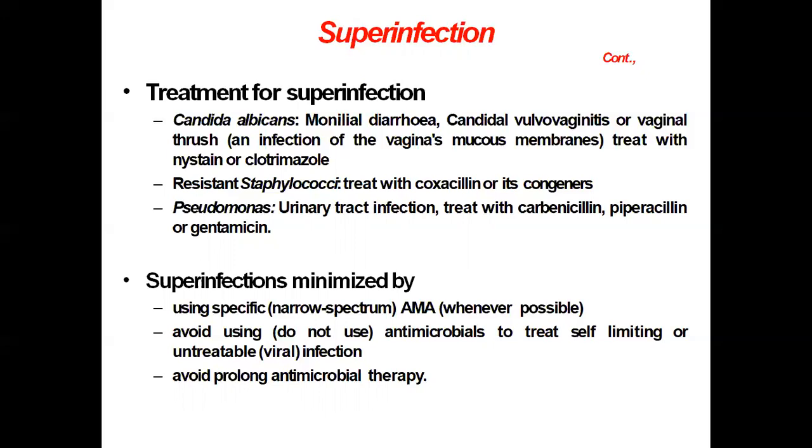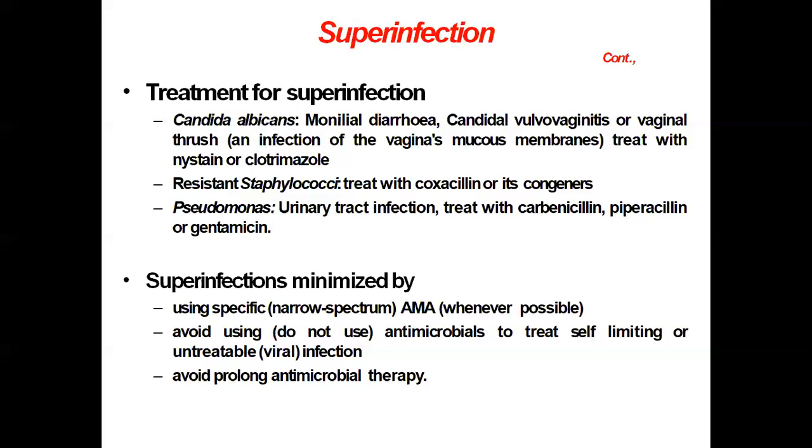Then how to prevent the development of drug resistance? Now the drug resistance can be prevented by, number one, there should not be indiscriminate use of antimicrobial agents for the treatment of any particular infection. There should not be any minor infection treated by giving antimicrobial agents.